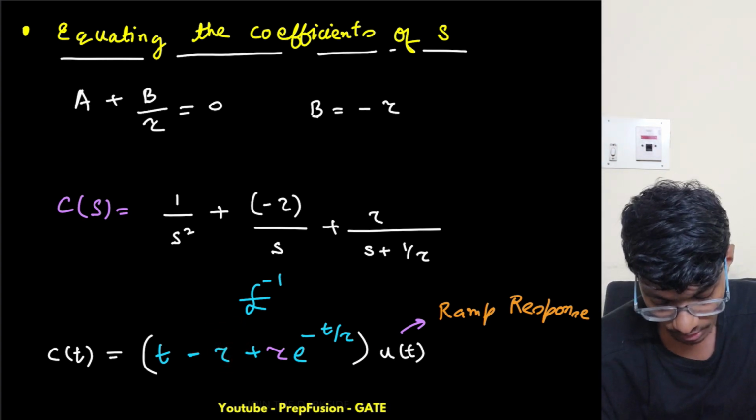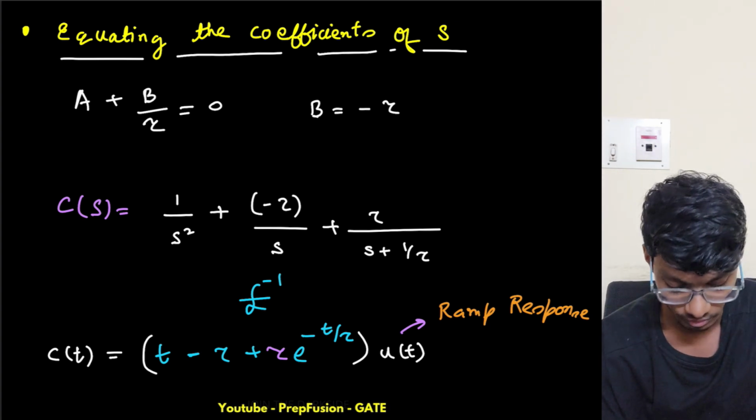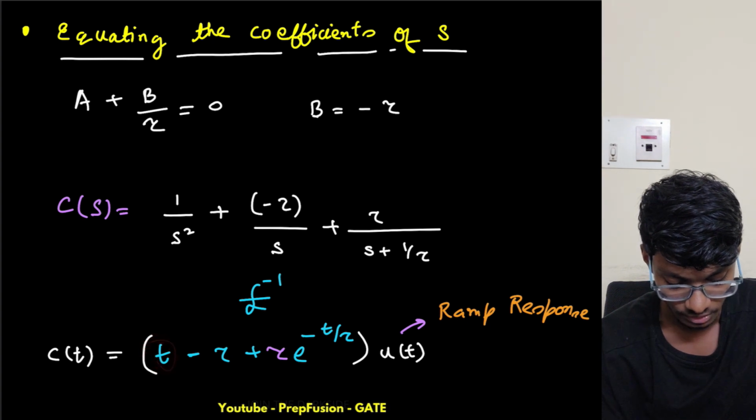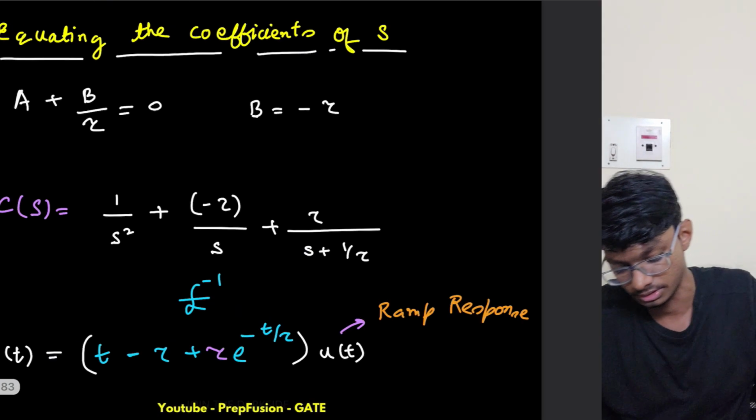From where does this ramp start? At t equals 0, what is the value? I put t equals 0, and this is 0. Let me take this one.